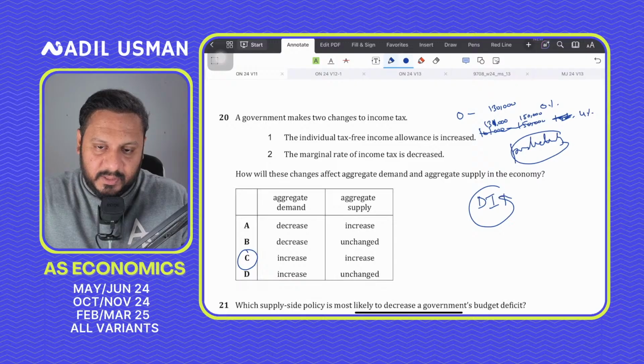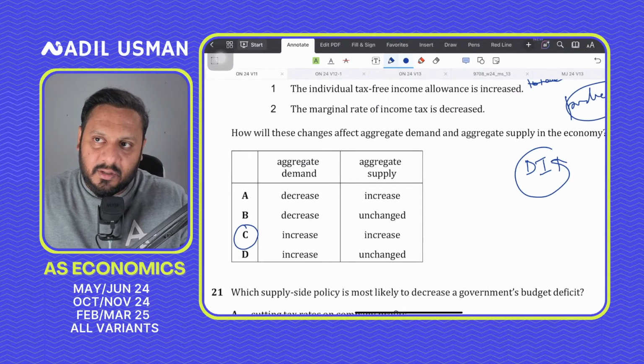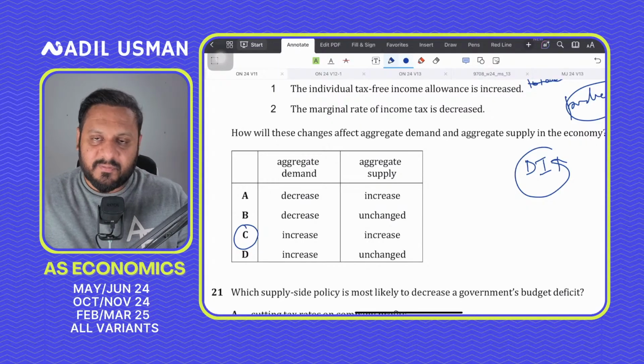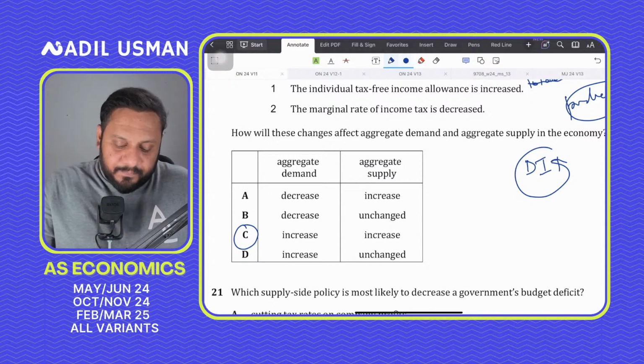Question number 21. Now look, a lot of students would have left the aggregate supply unchanged in this. Income tax is a fiscal policy. Remember that fiscal policy has an effect on both aggregate demand and aggregate supply.